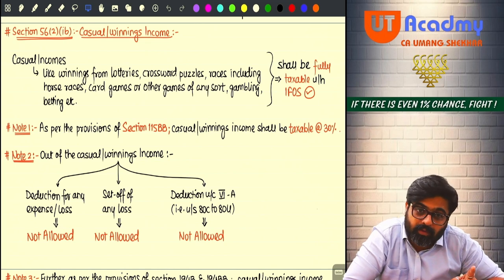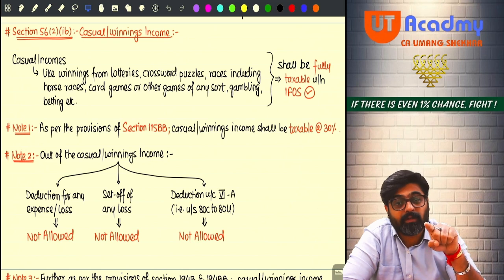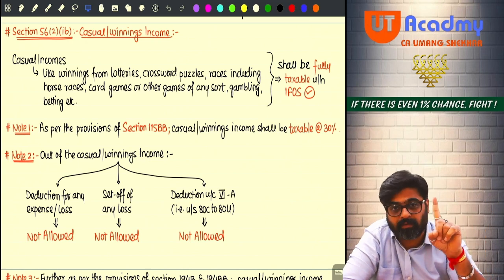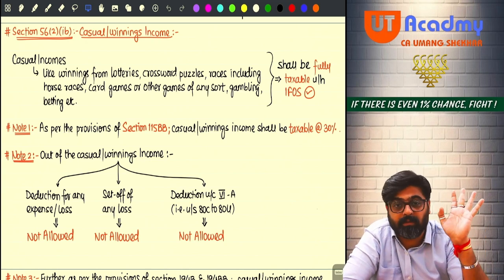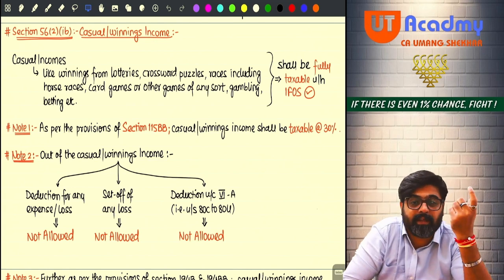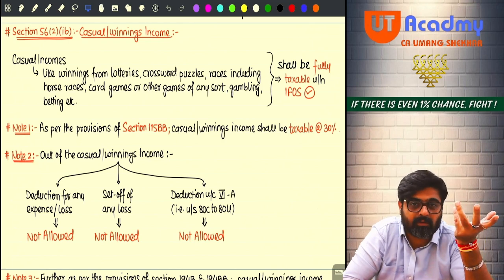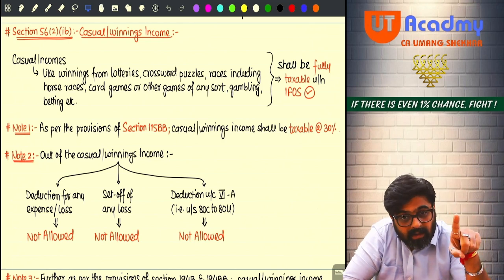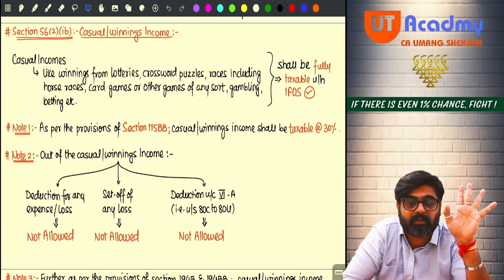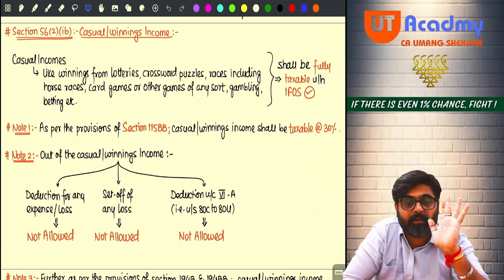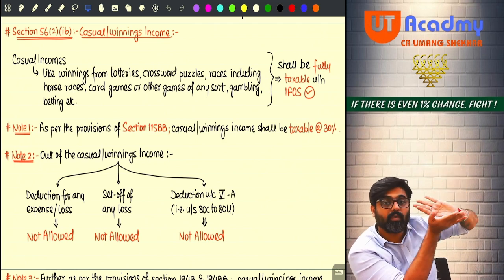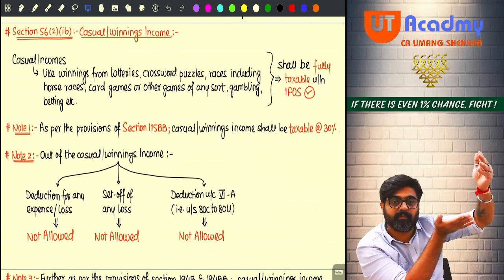Now, whatever you lose, as well as whatever you spend to earn this type of income, will never be allowed as a deduction. The entire amount shown is taxable. Against this income, no losses can be set off, meaning that the entire amount which you show under the head IFOS will go to your GTI, because no set off of any loss is available. And from that entire amount shown in your GTI, you are not going to get any deduction under chapter 6A. Chapter 6A deductions are also not available. Meaning if you show this in your IFOS, no loss, no expense can be claimed as deduction.